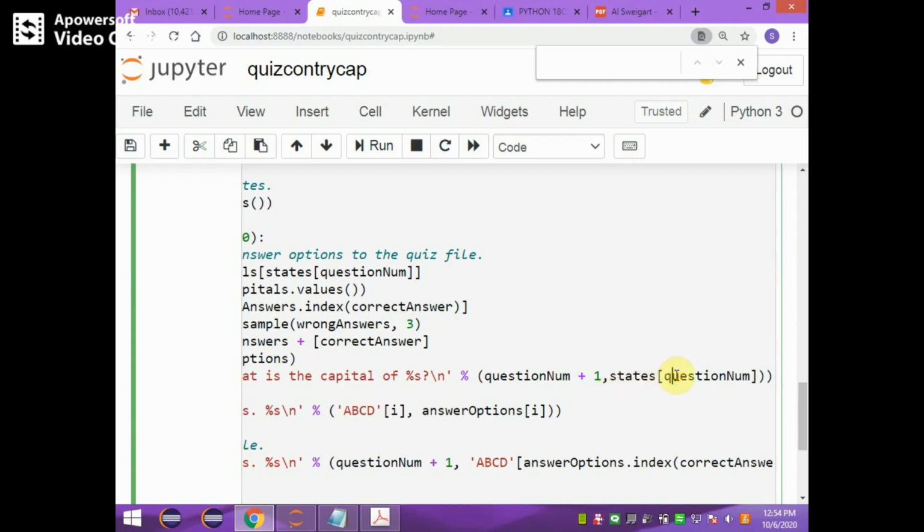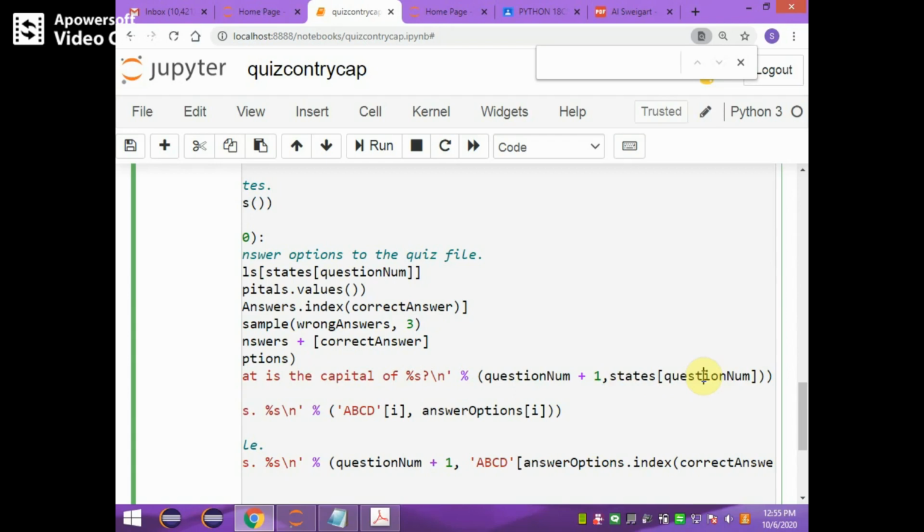From the states list it retrieves different states according to the question number. For question number 1 it asks what's the capital of state 1, and for question number 2 it asks what's the capital of state 2, the state at index 2.